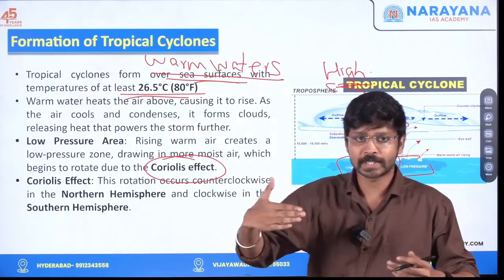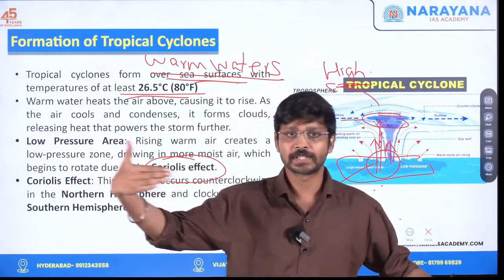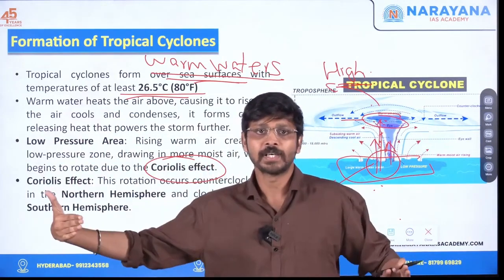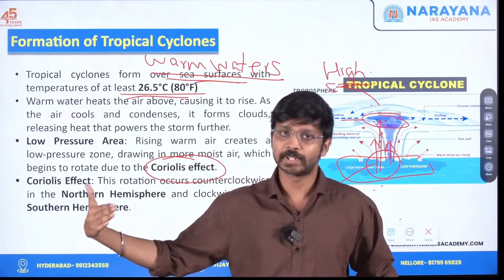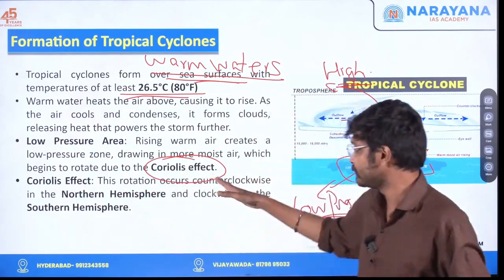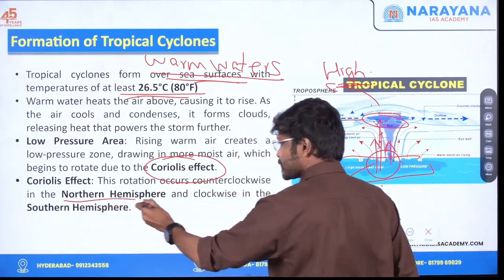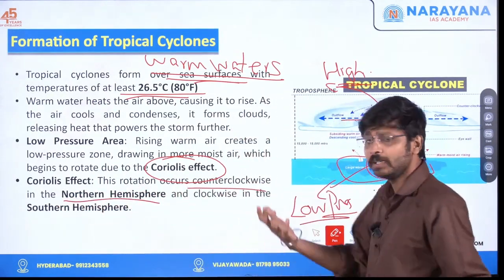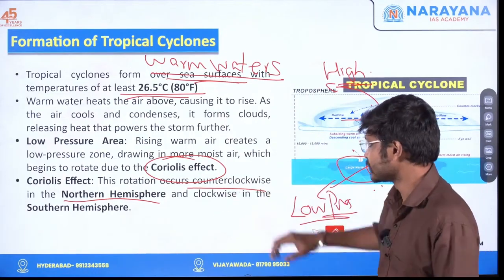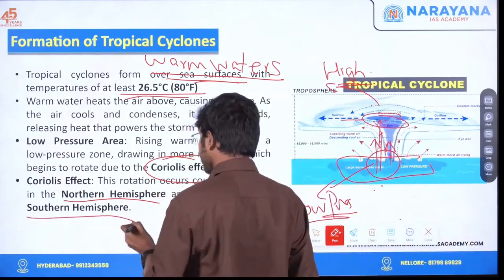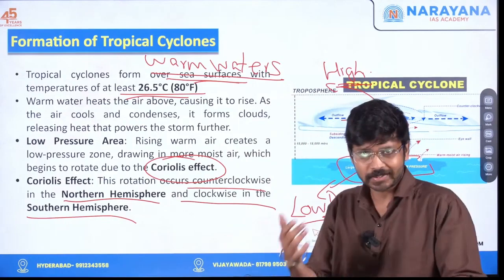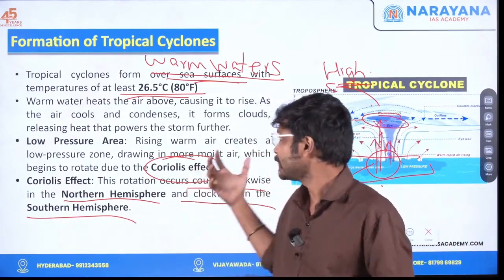So if the wind is going like this, due to the Coriolis effect it will be turning, depending on which hemisphere it is in. If it is in the northern hemisphere, the rotation will be in the counterclockwise direction, and if it is in the southern hemisphere, it will be in the clockwise direction. So this kind of turning will be happening.